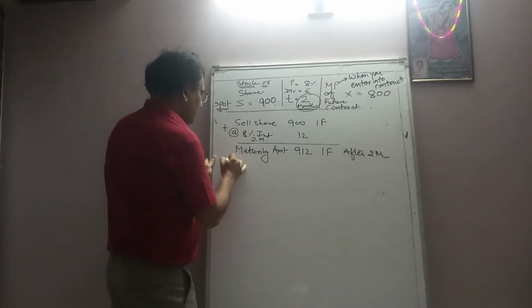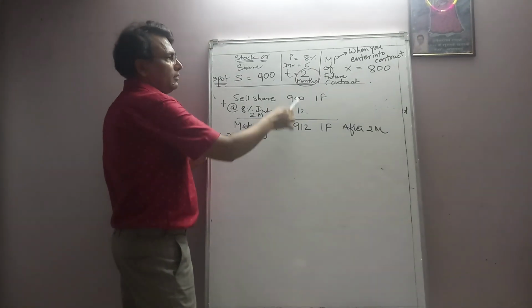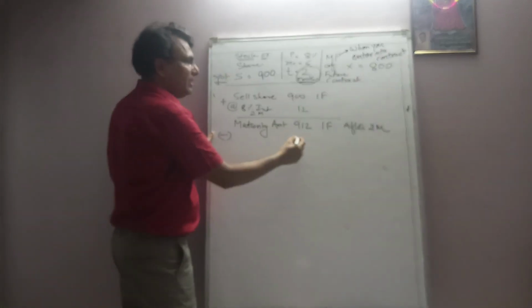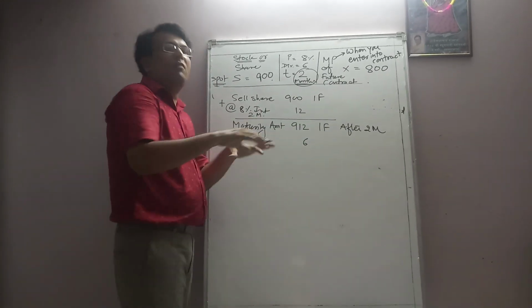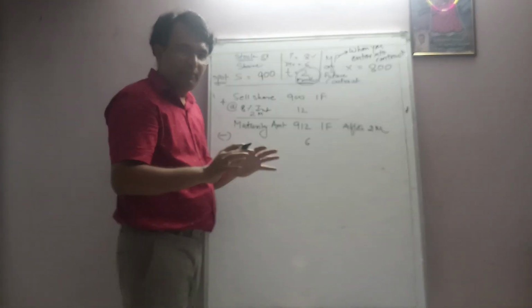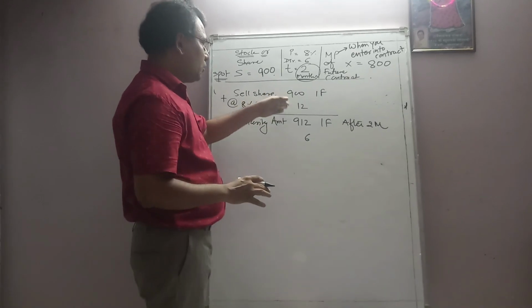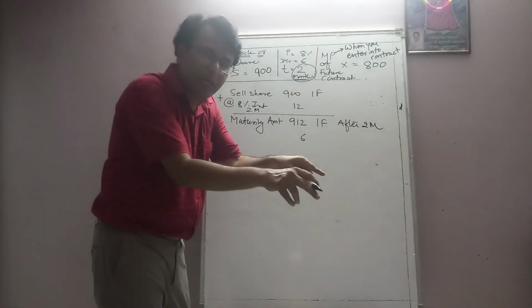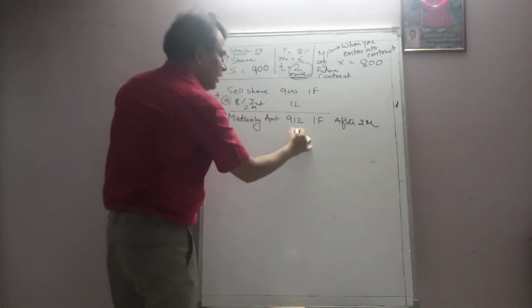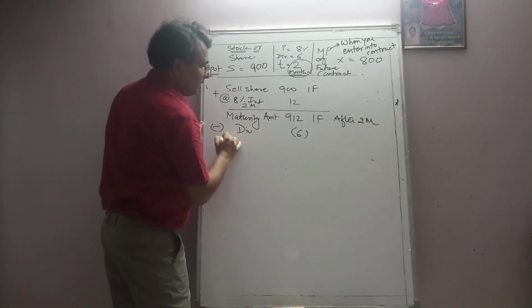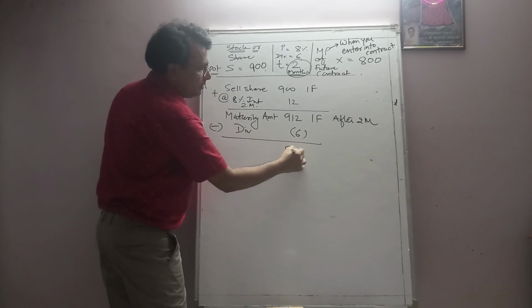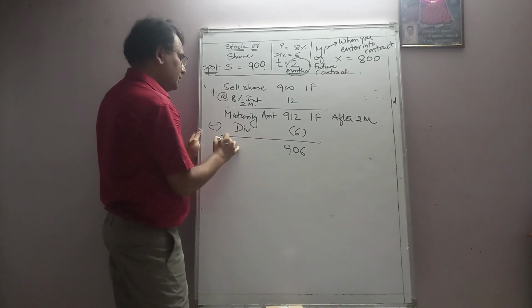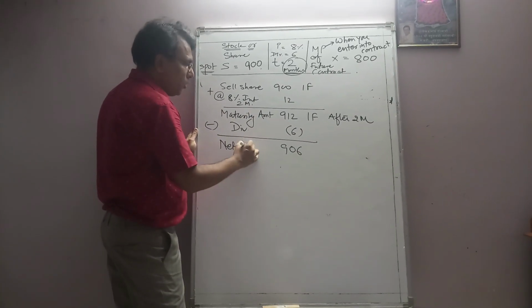But before that, as you know, we are not going to get this dividend, so it will be indirectly our outflow. You can understand that. Of the 12 rupees we are going to get, 6 rupees we are not going to get. That's why indirectly it is our outflow. So we'll deduct it first. How much will we get? 906. So this is the net inflow.